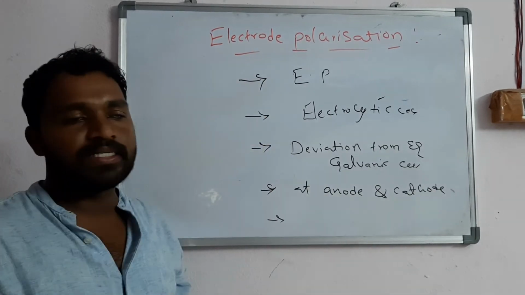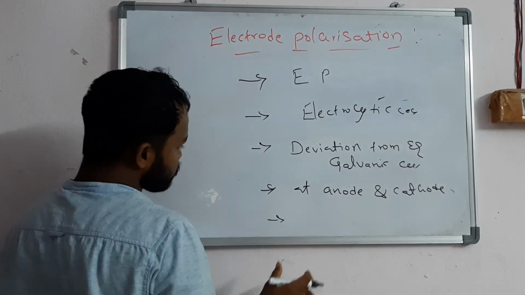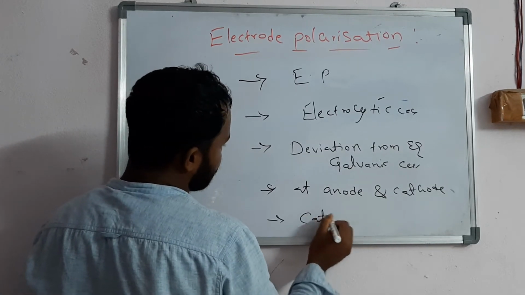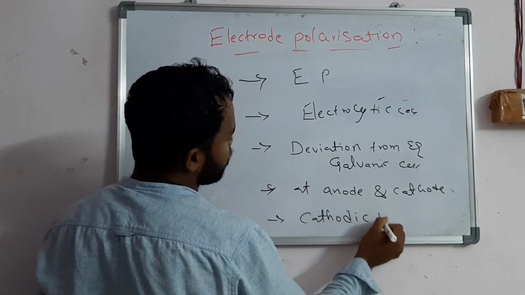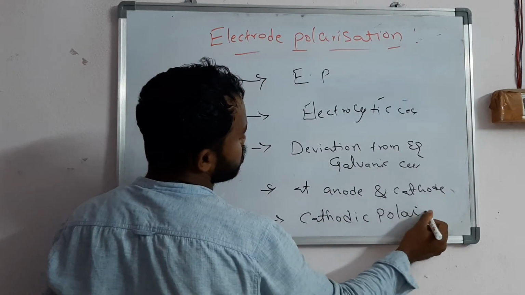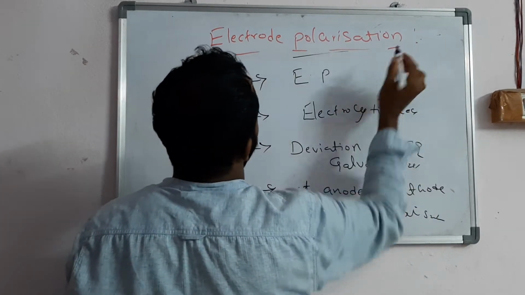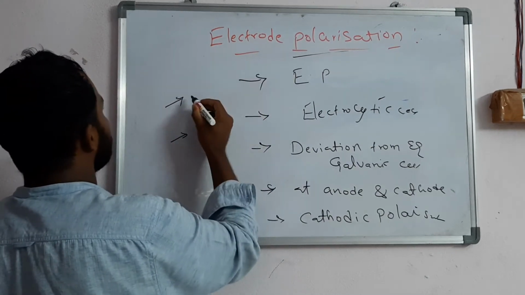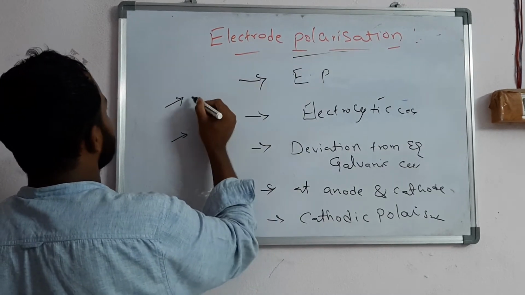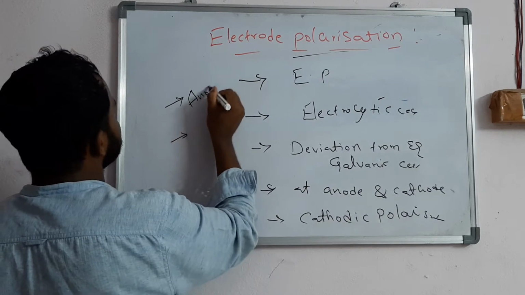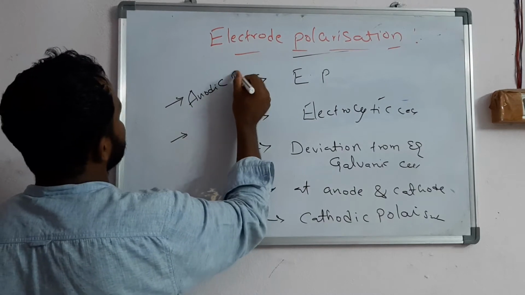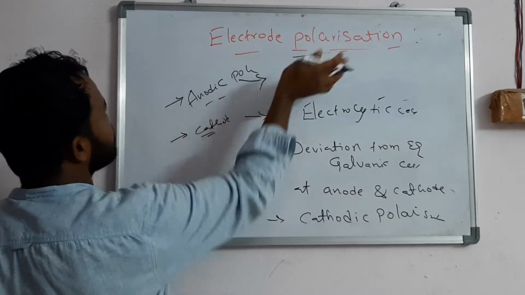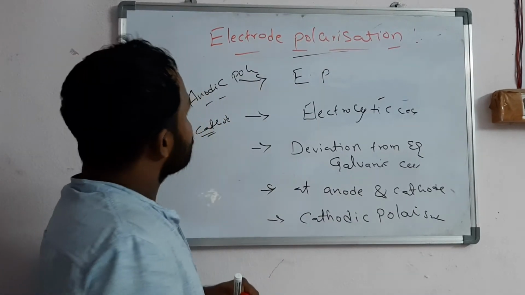The next point is that the most common form of polarization is the cathodic polarization. These points you should write in electrode polarization. Two more points, anodic polarization and cathodic polarization, we will discuss in the concentration over potential.